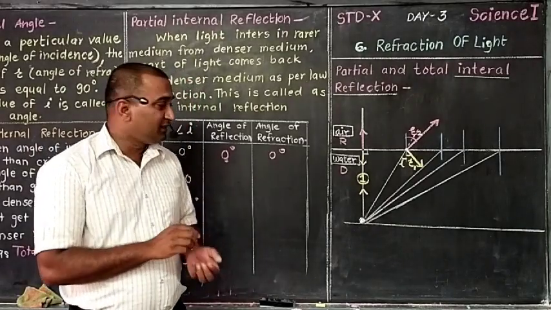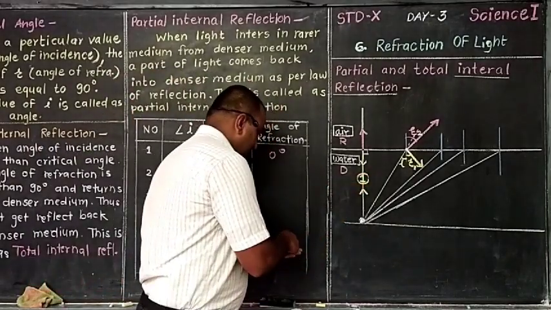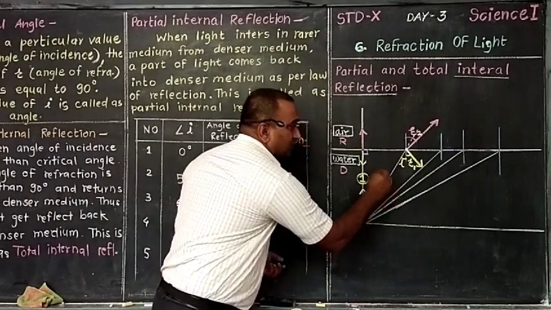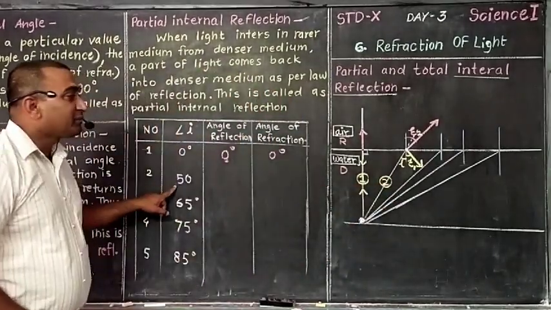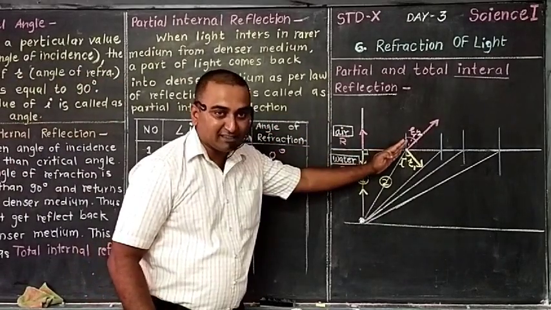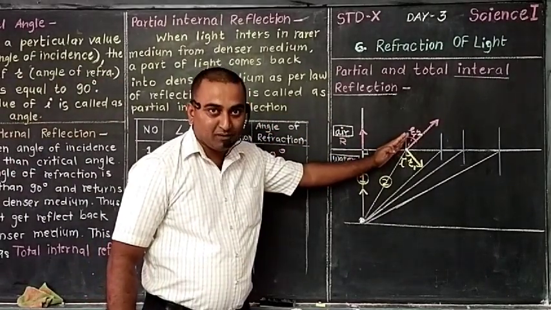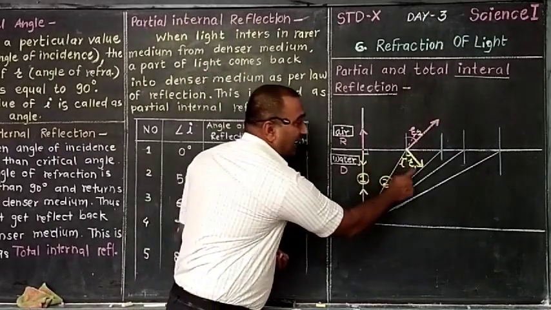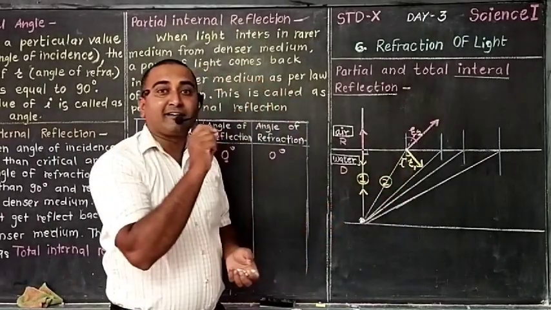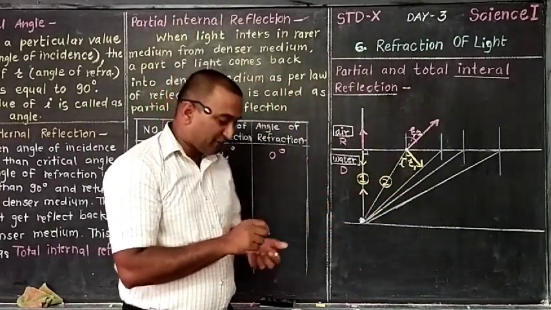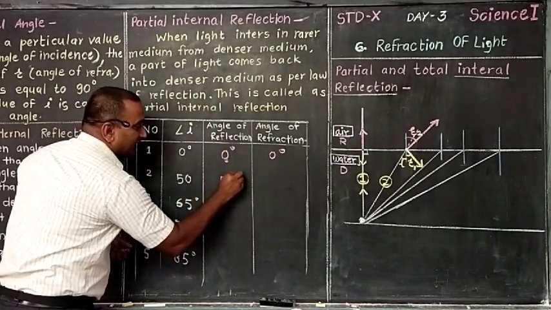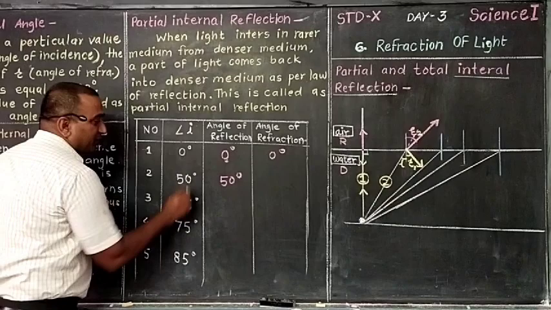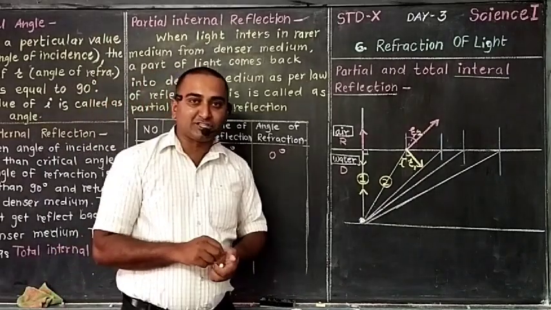Now again, what will happen here? This is a second ray. Suppose this ray makes a 50 degree angle of incidence to the surface. So definitely R1, the angle of reflection, is without any doubt also 50 degree, following the rule of reflection.